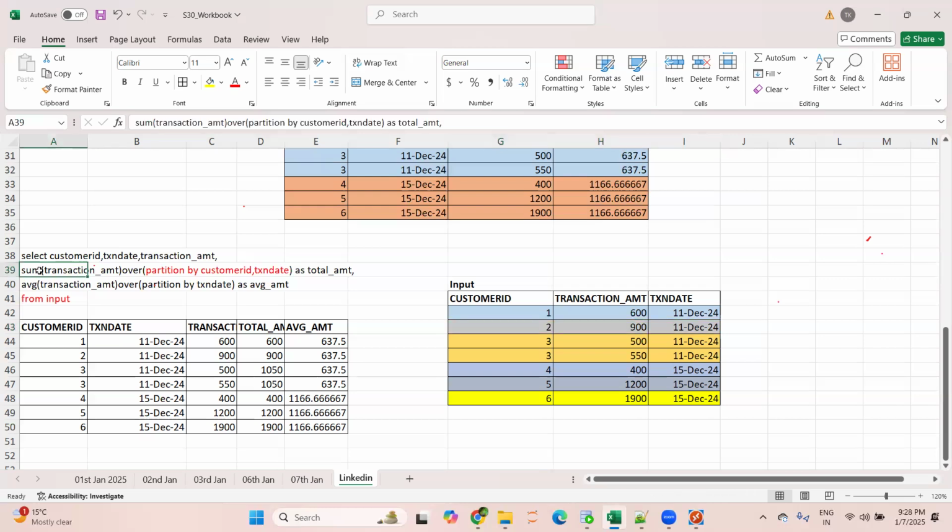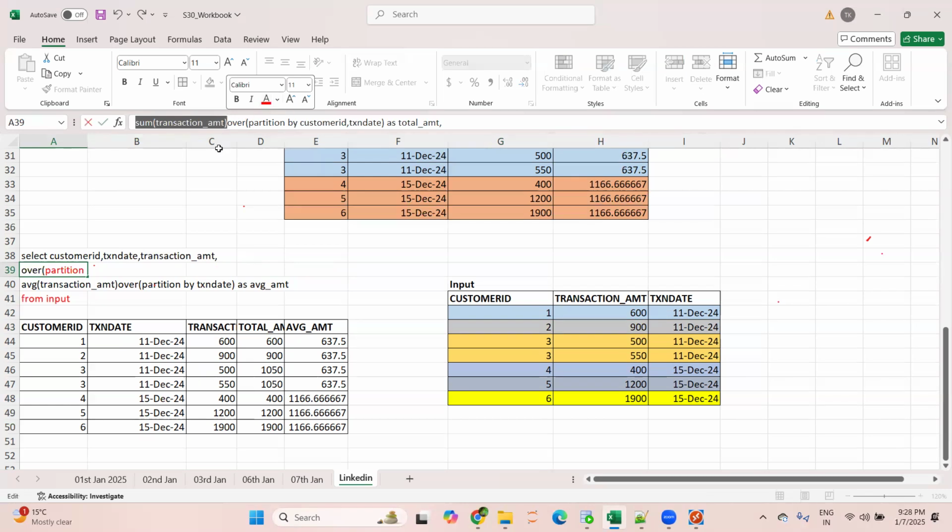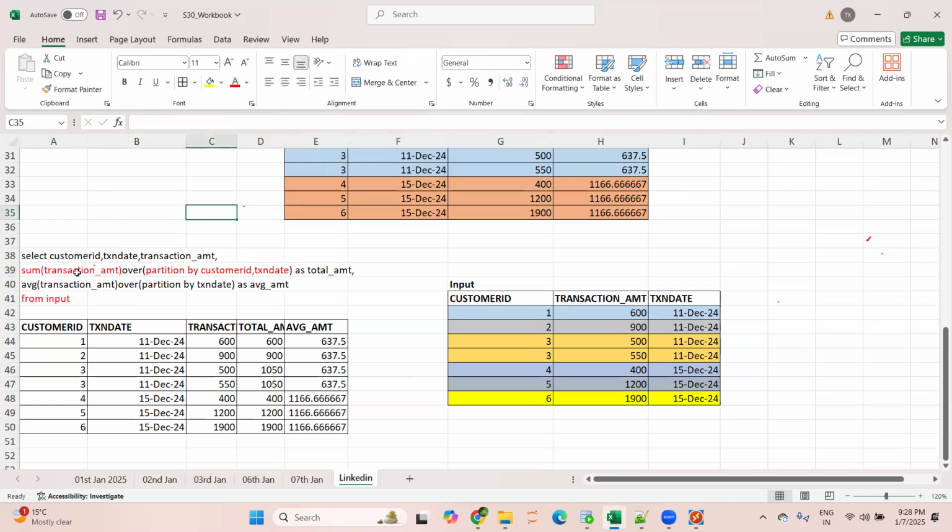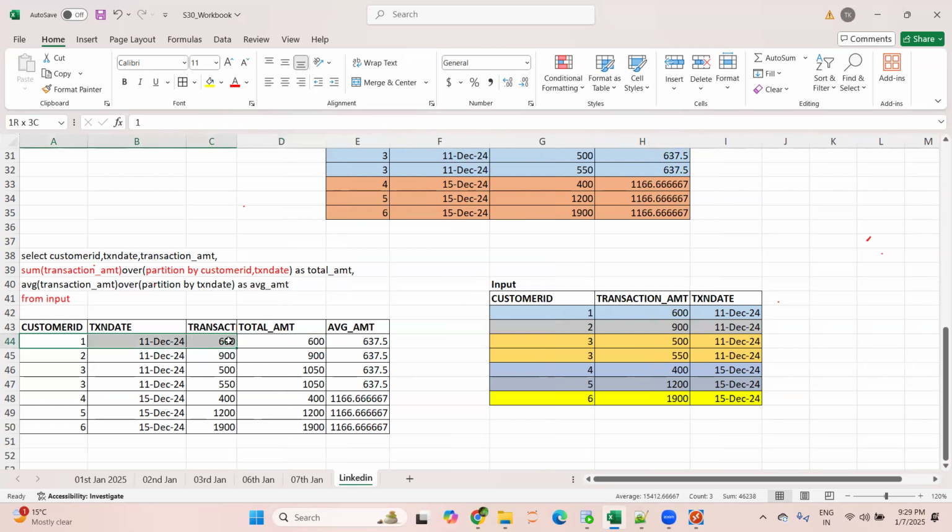Now this sum of transaction amount will be executed. Here you are telling the SQL engine, I want the sum of the transaction amount column for each and every partition which has been created with the help of these two combinations. So this is one combination. What will be the sum? That is what we are showing here. The sum is 600, because for this you have only one record, 600. So that's what you're getting, 600 here. Is this clear?